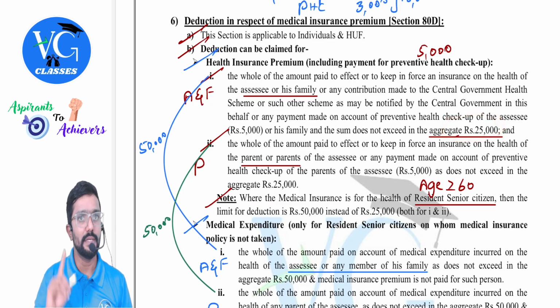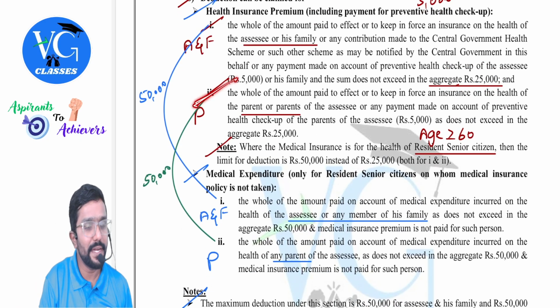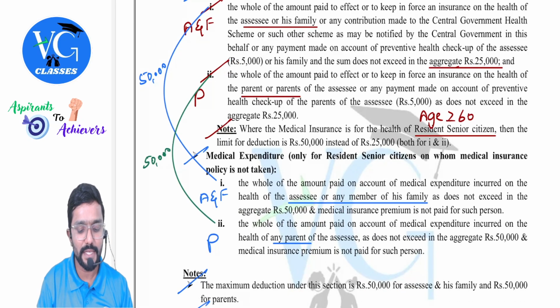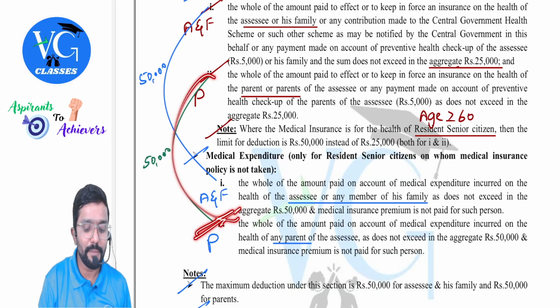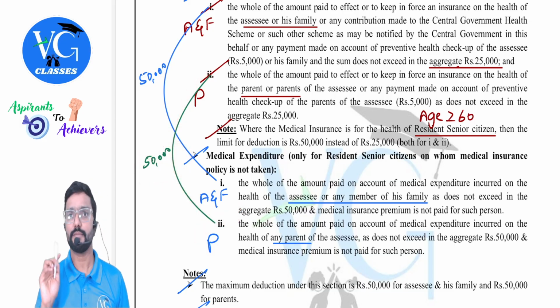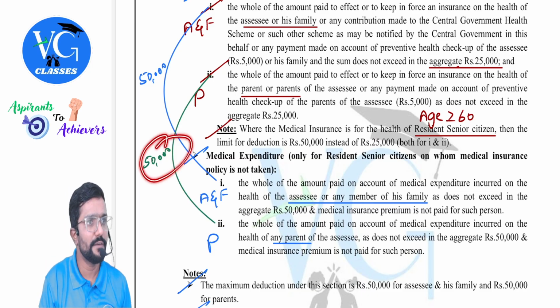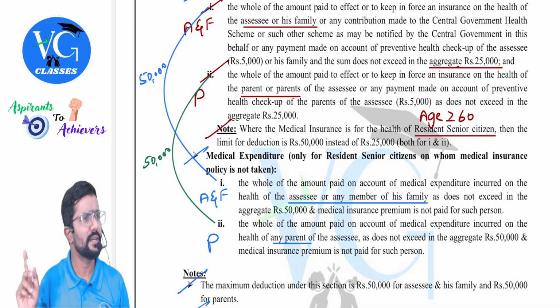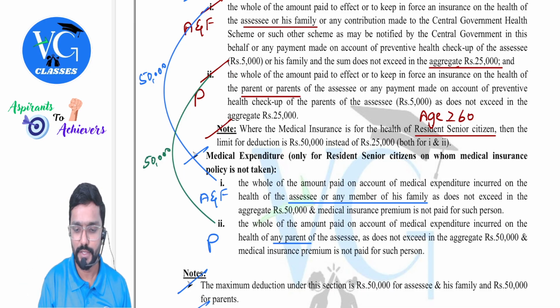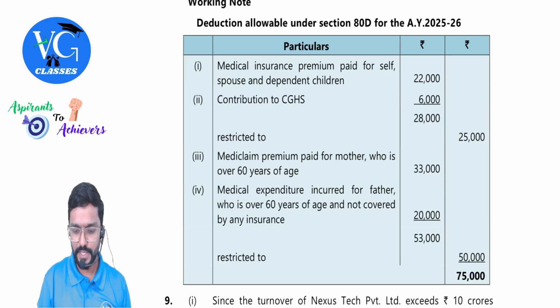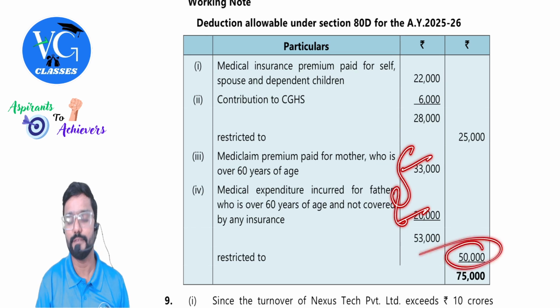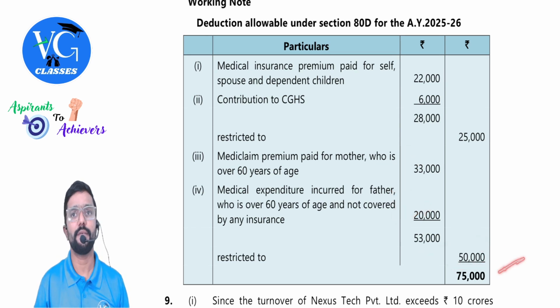25 maximum. Then coming to parents, mother is covered here, premium category. Father is covered under expenditure category. Clear? But both put together maximum how much tax? 50,000. Both put together maximum is how much? 55. I guess it comes to 53, but it is restricted to 50. Got it? Yes. So you can see 33 premium, 20 expenditure. Both put together maximum is 50. So it comes to 75,000.